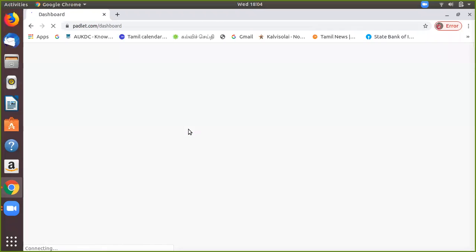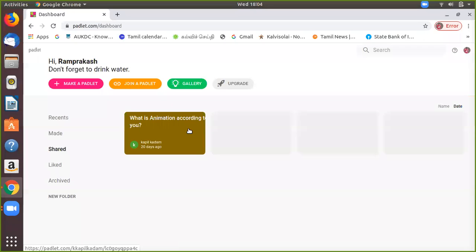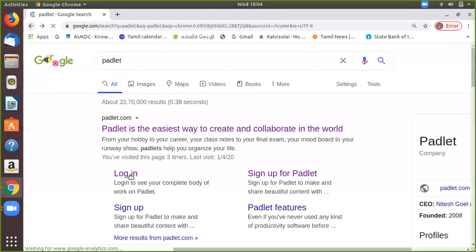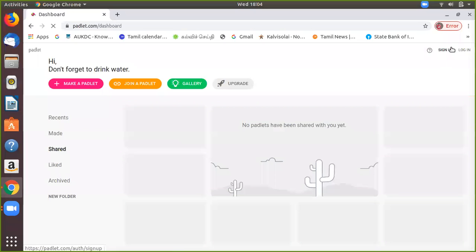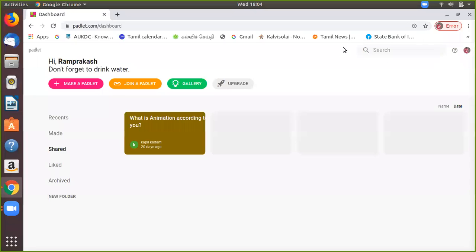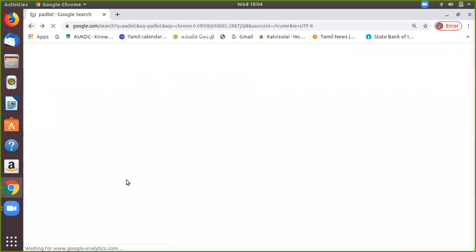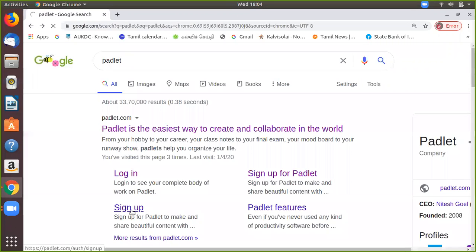Okay, so this is the website, and I have enrolled on it. This page is the front page. I can log in to the website. If you want to create a new user account, you can sign up for an account using Padlet.